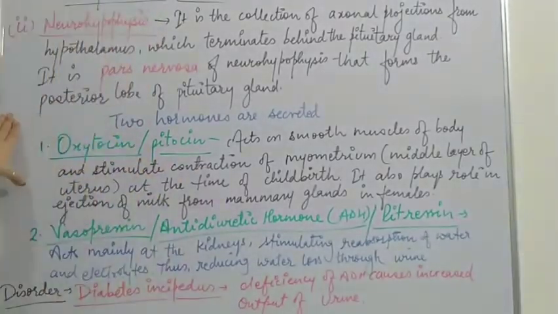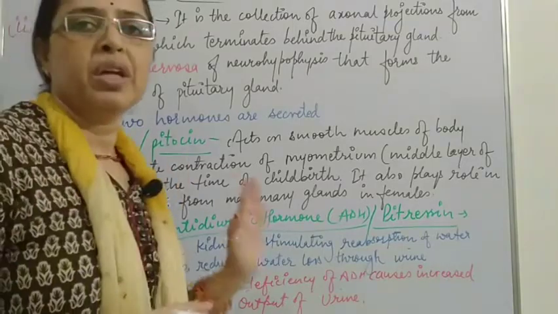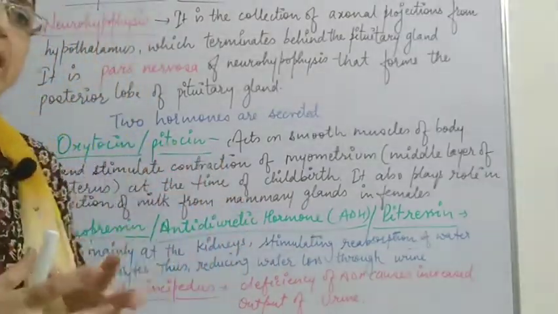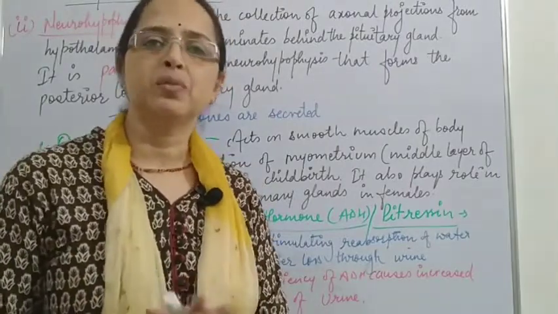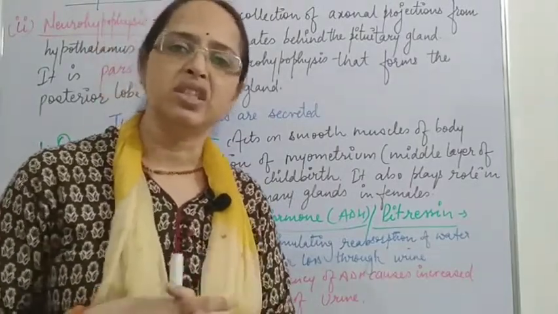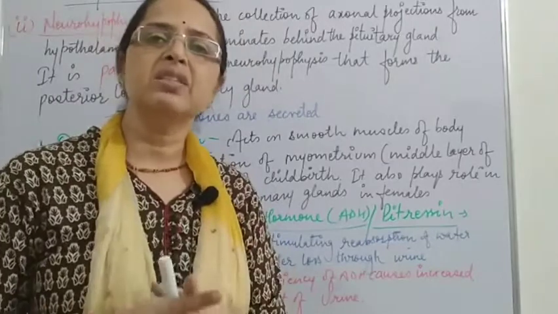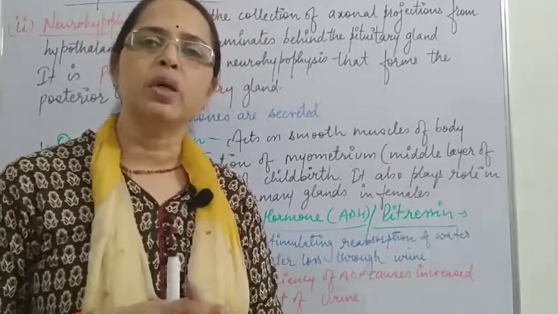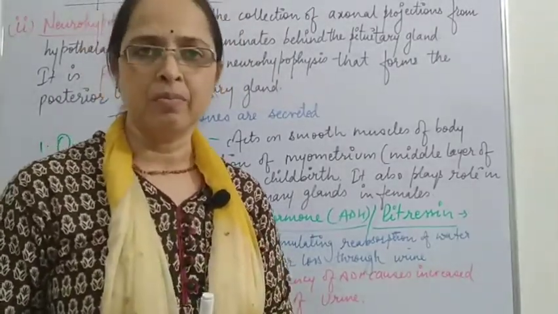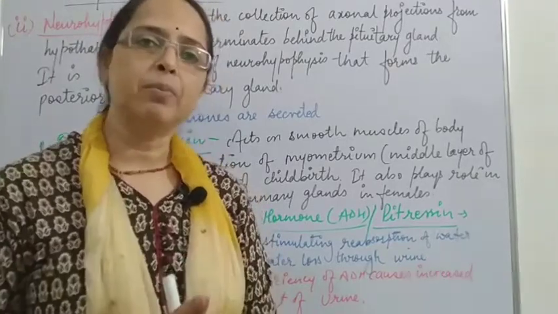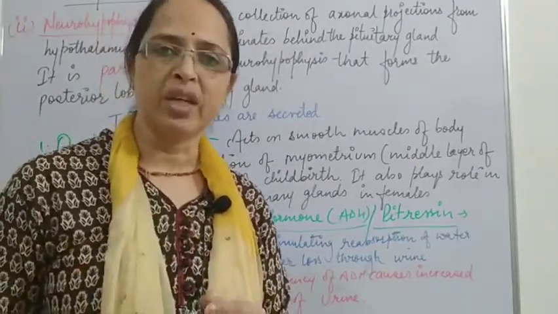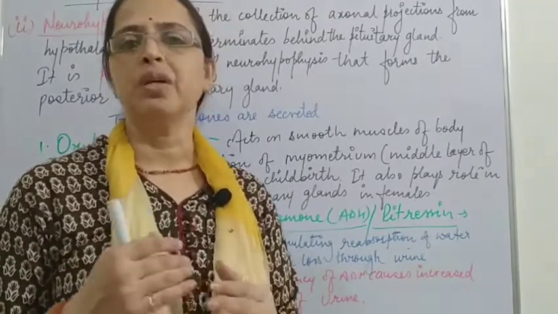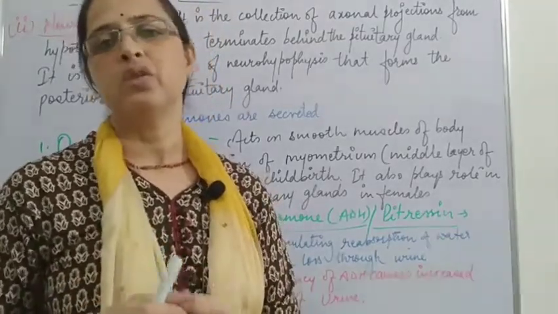Now we discuss about this oxytocin. What is oxytocin? Oxytocin hormone is released when the fetus inside the mother's womb has completed its gestation period. That means the fetus is fully developed in the womb of its mother. The complete development of the fetus has taken place, and now the fetus is to be ejected, or we say delivered, from the mother's womb.